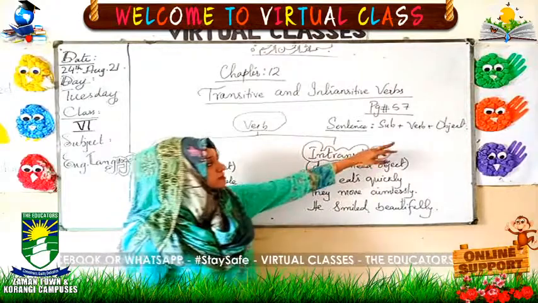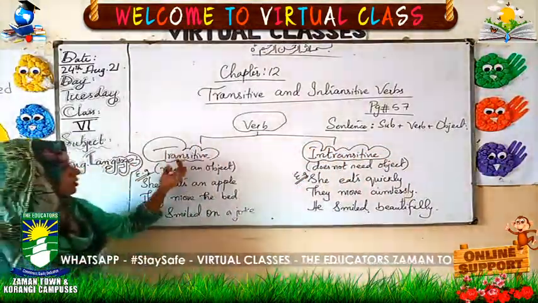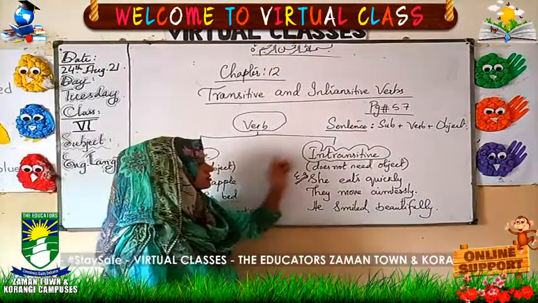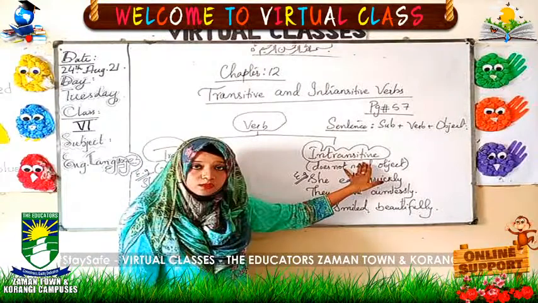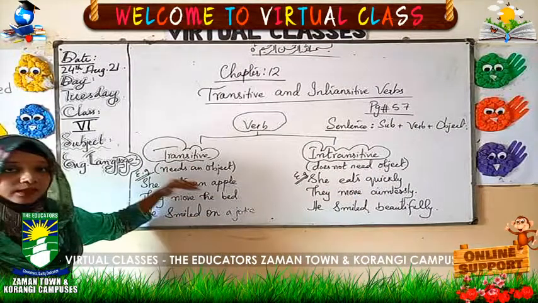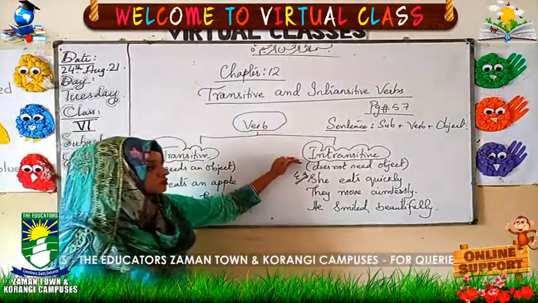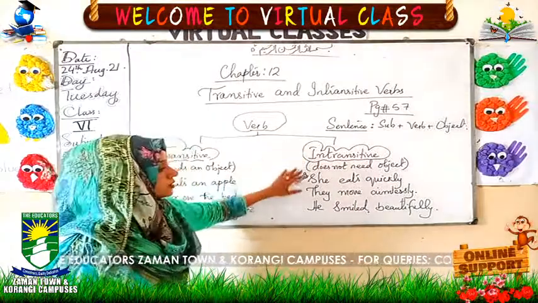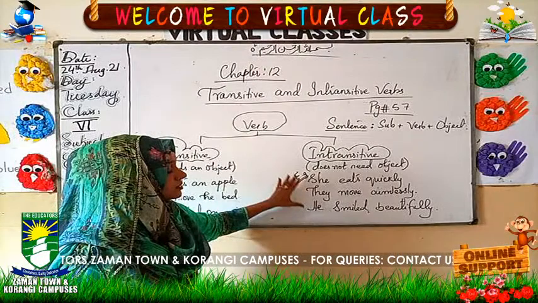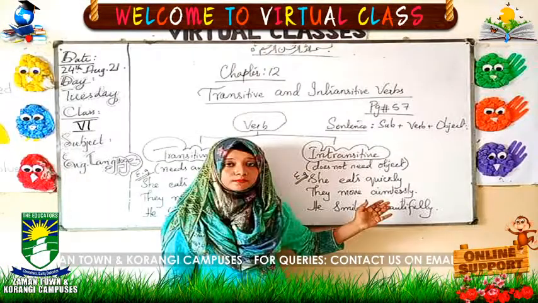On the basis of the usage of an object, we have divided the verb into two kinds, transitive and intransitive verbs. Those verbs which need an object to show their meanings are called transitive verbs, and those verbs which do not need an object to show their meanings, meaning that they show their meanings without using an object, are intransitive.